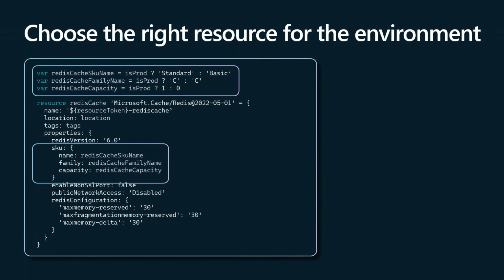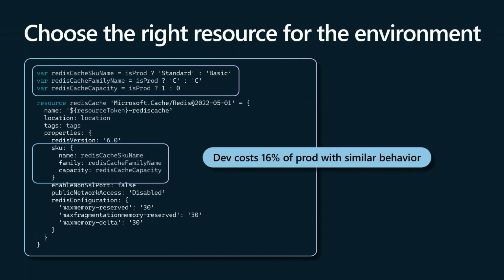And then later down, highlighted here, when I'm doing provisioning, I can set my SKU name to be standard or basic. So it all is based off of a variable, or parameter, that I pass into my Azure Developer CLI command. The way I have my bicep files structured, development, production, I can really bring down my costs of development just off of Azure Cache for Redis, bring it down 16%. Yeah, how cool is that, Matt? Dev costs 16% of production. Right. It's amazing. Yeah. Right.